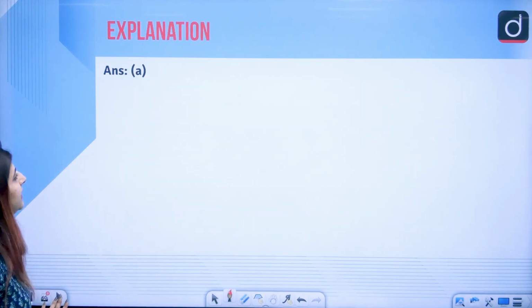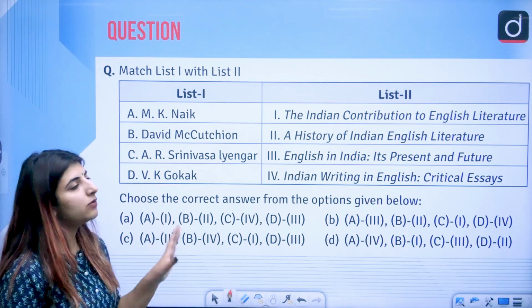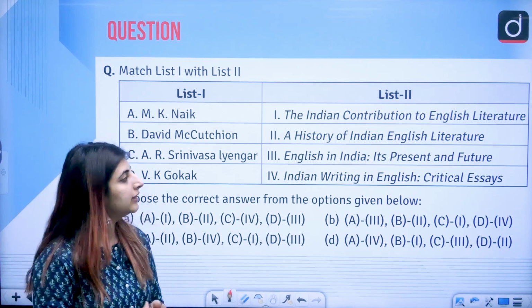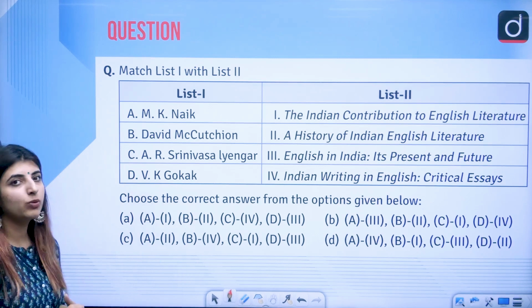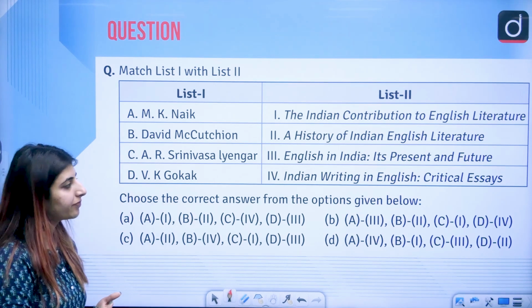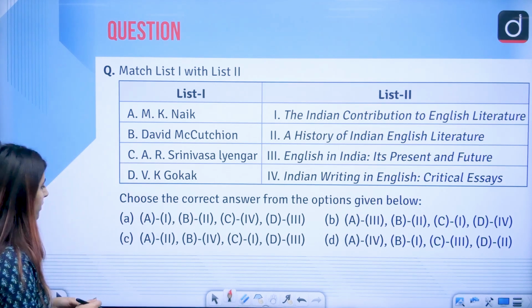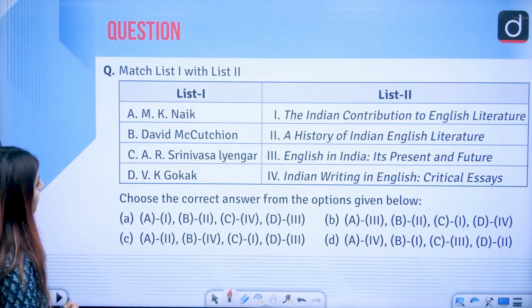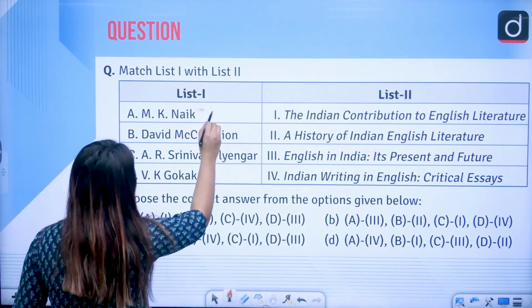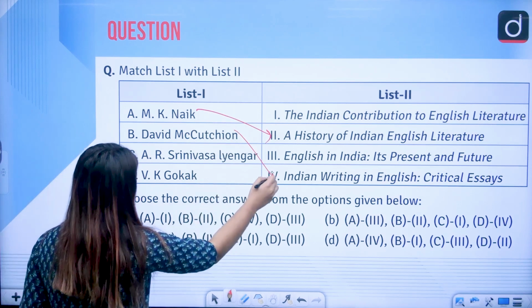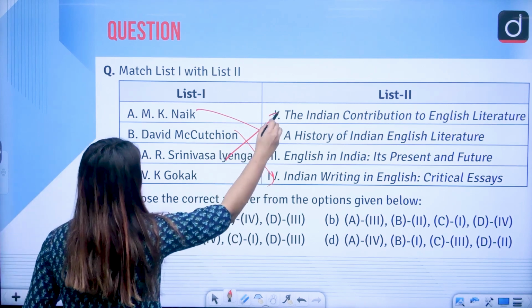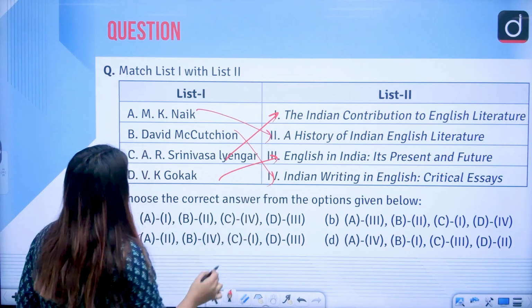These are certain miscellaneous questions which are there. Now related to the Indian English literature. Match list 1 with list 2 again here. The answer to this very question is option C, that is A2, B4, C1 and D3.